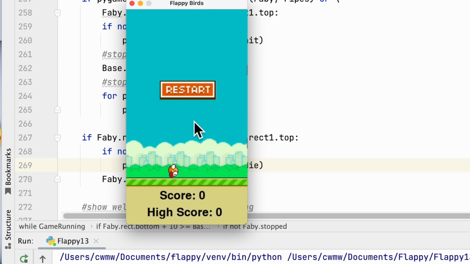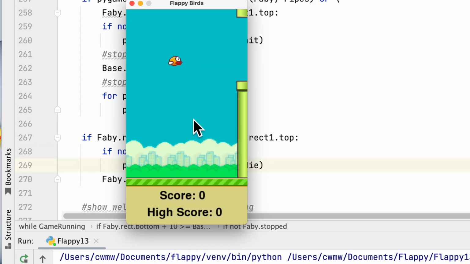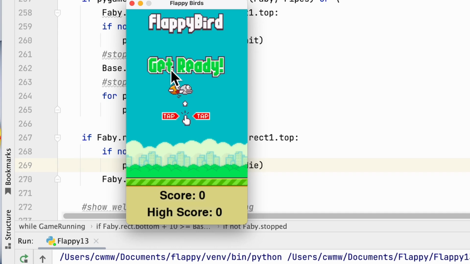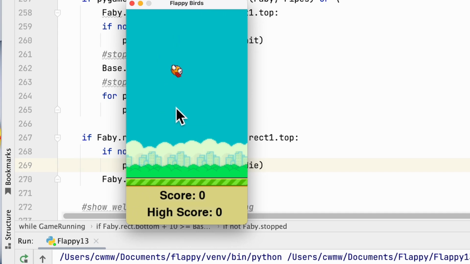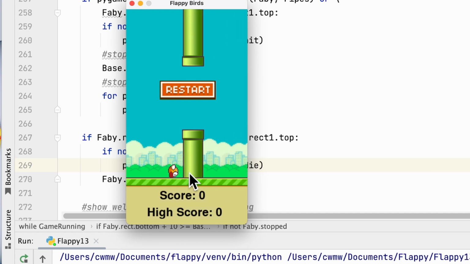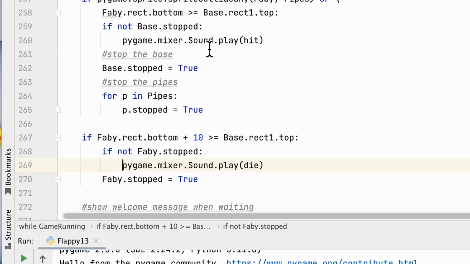If it falls, it always plays the sound. Okay, actually, now this is kind of interesting. When it falls and hits, the pipe still moves until it hits. So really, when I hit that ground, I also need to stop the pipe and also the bass.